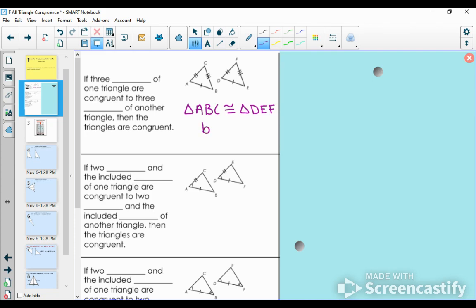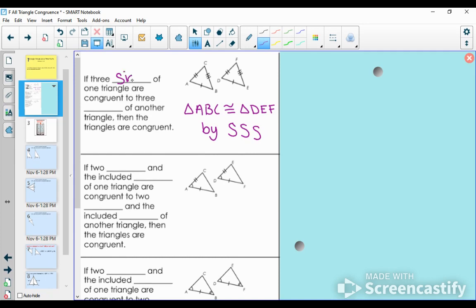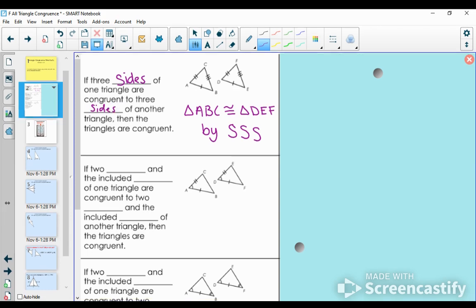And I knew that because we've already learned about the side-side-side congruence postulate that says if 3 sides of one triangle are congruent to 3 sides of another triangle, then the triangles will be congruent.